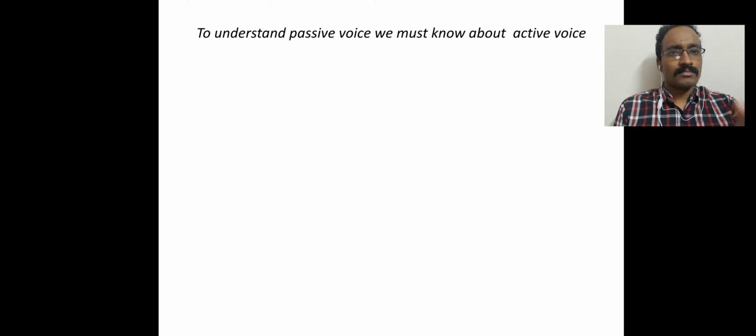Now, before changing from active to passive, we must understand what is a passive voice, and at the same time, we have to know what is an active voice. We have to understand the structure of both of these types of sentences.